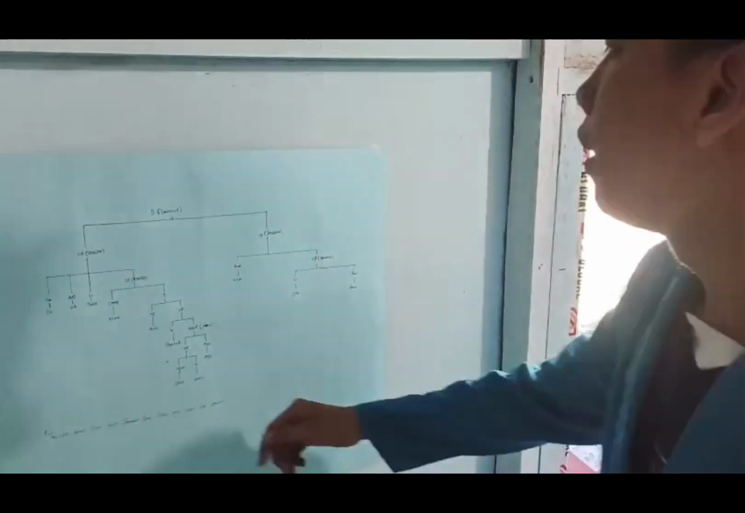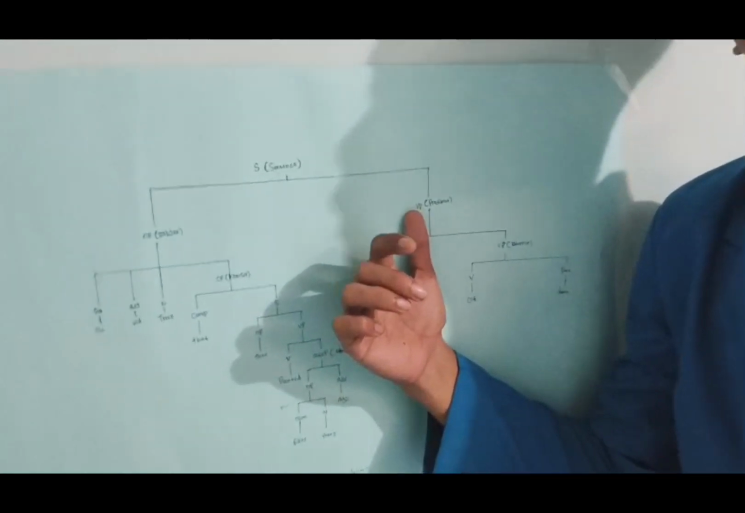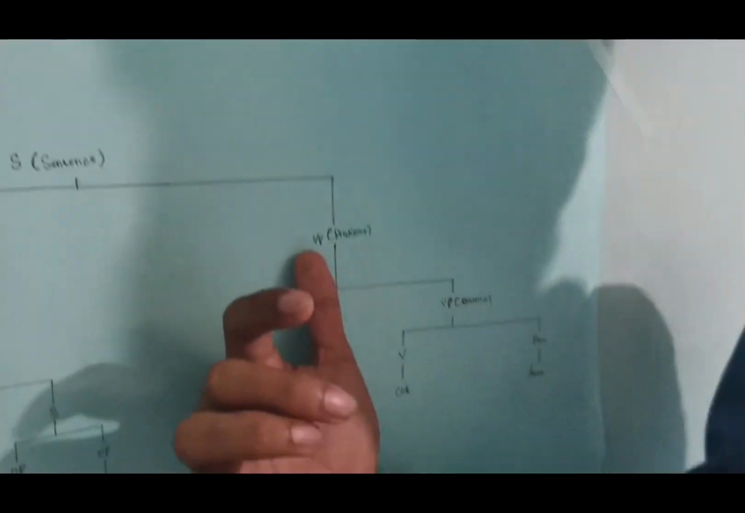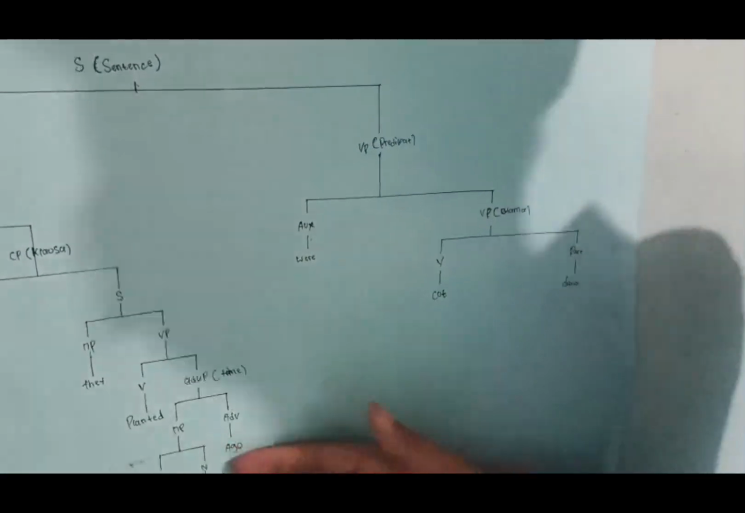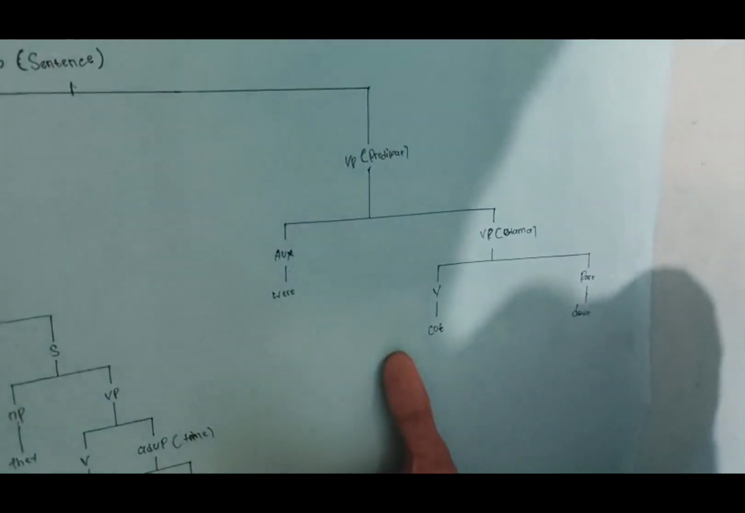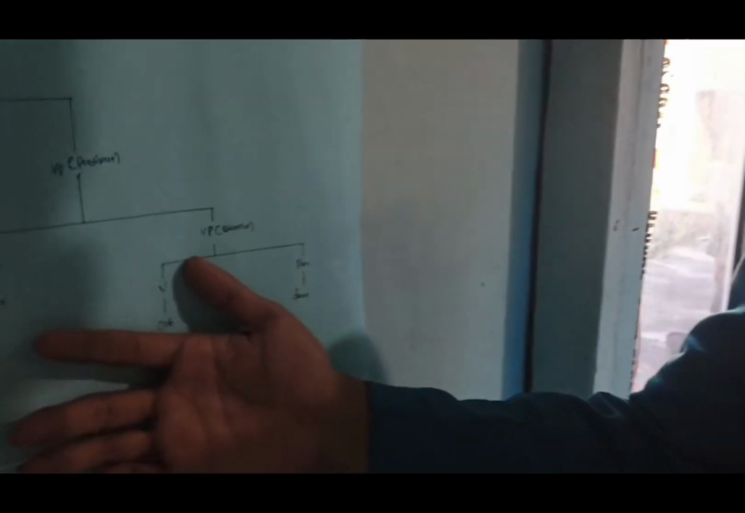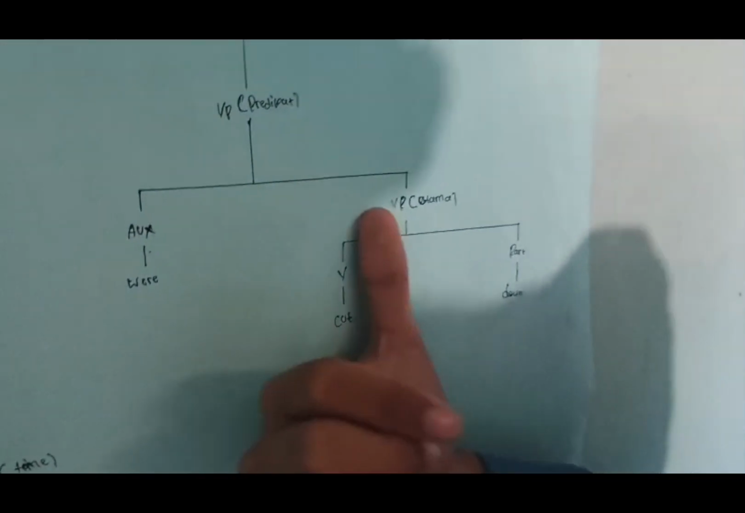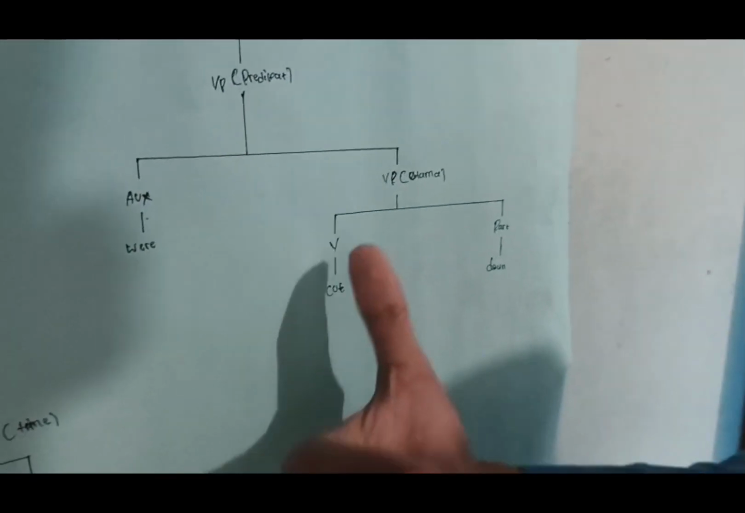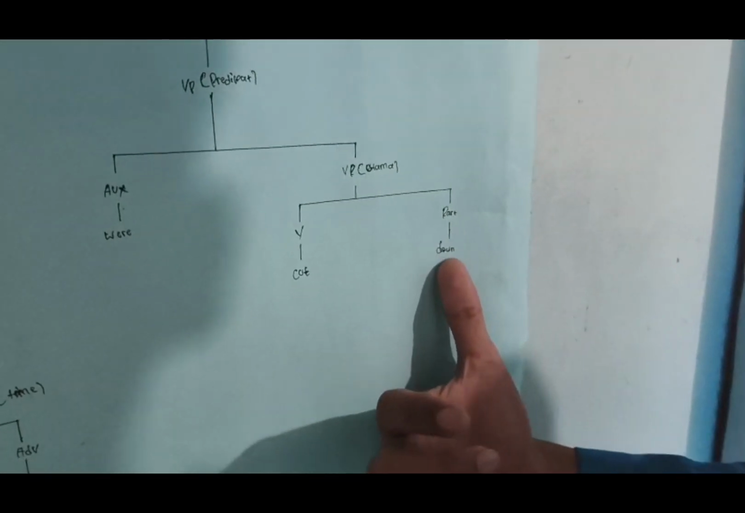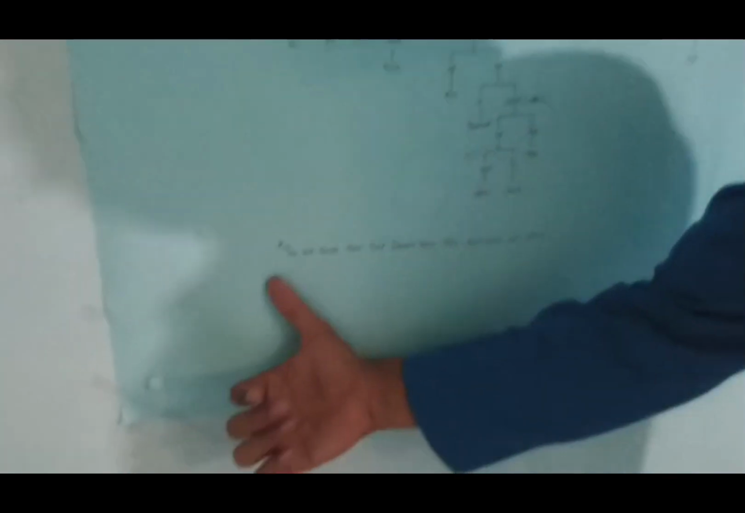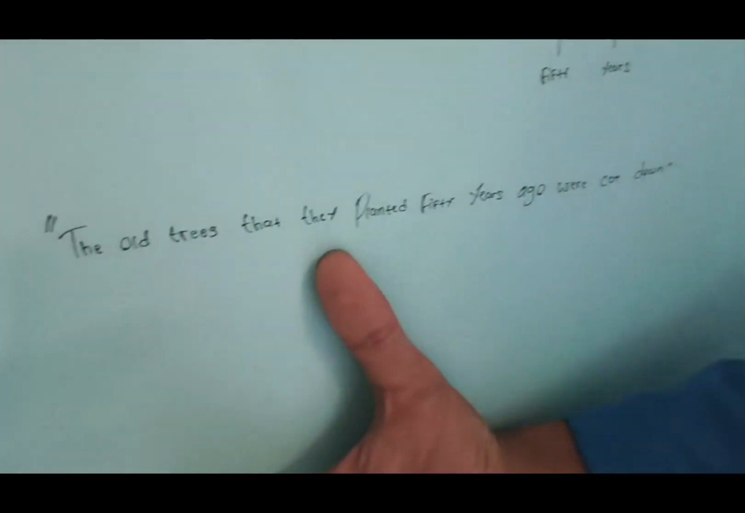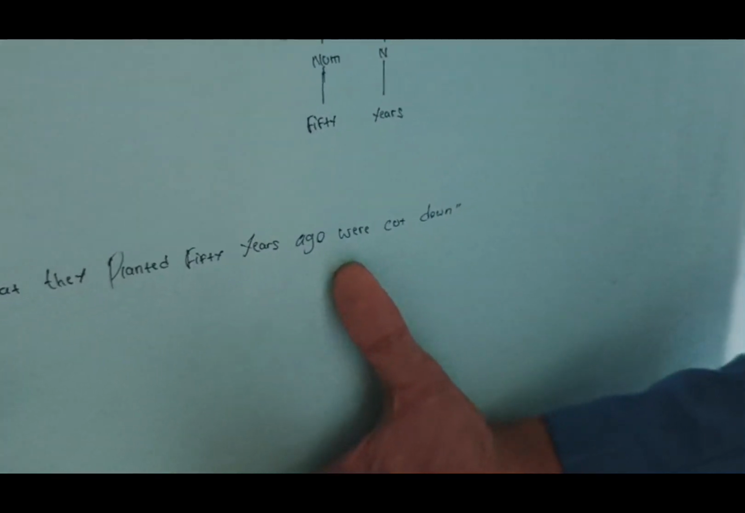Alright, we move to the VP, the verb phrase, the predicate. The auxiliary, the word is were. And the VP, the verb phrase, is cut, and the particle is down. So my sentence is: the old tree that they planted 50 years ago were cut down.